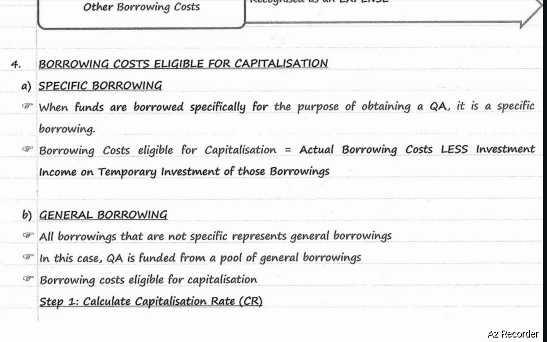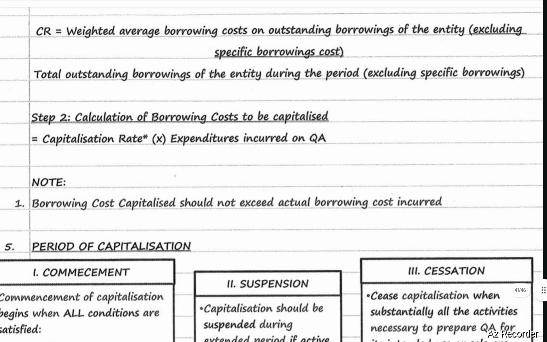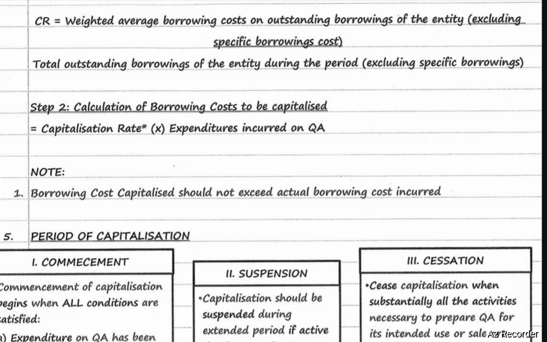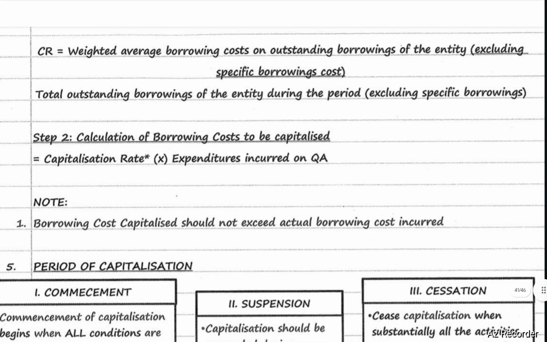Next, general borrowings. General borrowings means borrowings other than specific borrowings. In this case, qualifying asset is funded from a pool of general borrowings. Borrowing cost eligible for capitalization will be calculated by using following steps. Step number 1, calculate capitalization rate. Capitalization rate equals weighted average borrowing cost on outstanding borrowings of the entity, excluding specific borrowing cost, divided by total outstanding borrowings of the entity during the period, excluding specific borrowings.